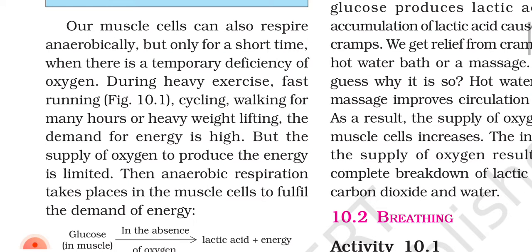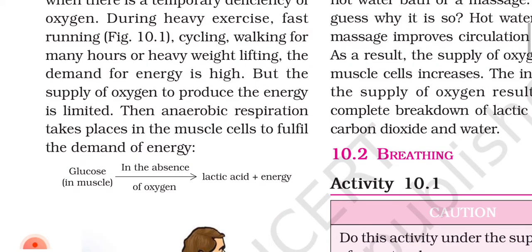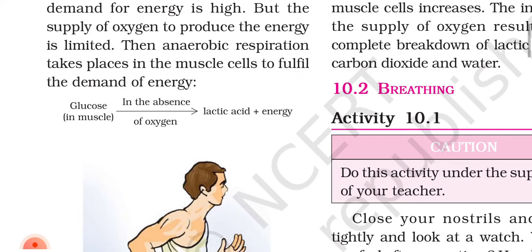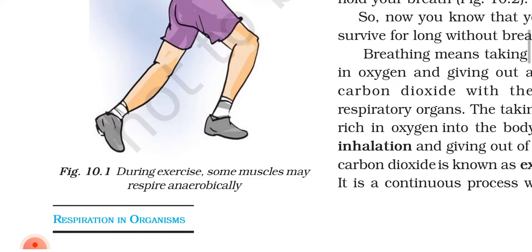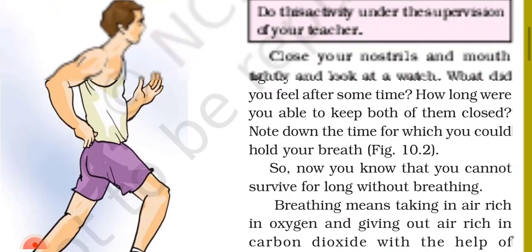When there is temporary deficiency of oxygen during heavy exercise, fast running, cycling, walking for many hours or heavy weight lifting, the demand for energy is high but the supply of oxygen to produce the energy is limited. Then anaerobic respiration takes place in the muscle cells to fulfill the demand of energy. Glucose in the absence of oxygen makes lactic acid plus energy. Figure 10.1: during exercise, some muscles may respire anaerobically.